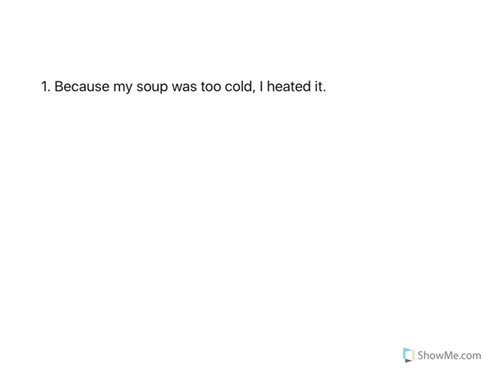Alright, so let's begin labeling. We already know because is going to be a conjunction. This is our subordinating conjunction. In the first clause, our noun actually is going to be soup. Soup is the subject of the sentence. Because my soup was too cold, I heated it. Was is going to be our verb here. Now this verb is going to be a linking verb. We can see this because it's pointing to what the soup is. The soup is cold. So as we reviewed before, a linking verb acts just as an equal sign.